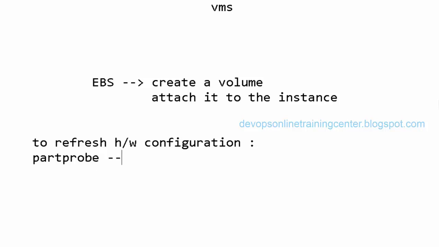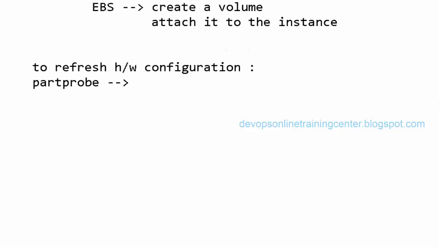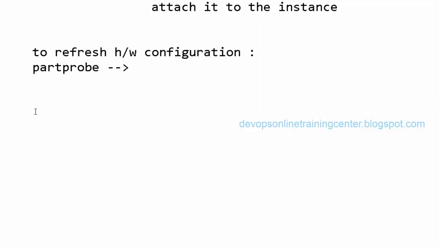So basically partprobe probes all the devices which are attached newly to the machine. If any hard disk is added newly and doesn't come up by default, if we execute partprobe, all the hardware configuration will be refreshed, right? Now lsblk or fdisk -l we can use to see the volumes available.